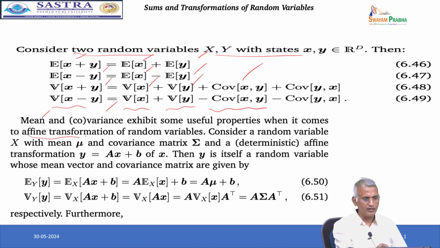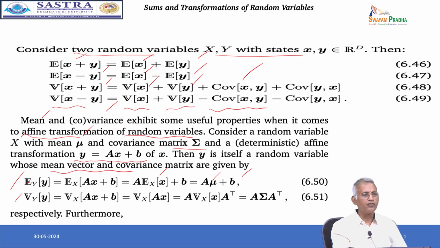Already we discussed this for a random variable. Consider a random variable x with mean mu and covariance matrix sigma. The affine transformation is y equals Ax plus b, where y itself is a random variable whose mean vector and covariance matrix are given by E of y over y equals E of Ax plus b over x, which equals A into E of x over x plus b, which equals A mu plus b.